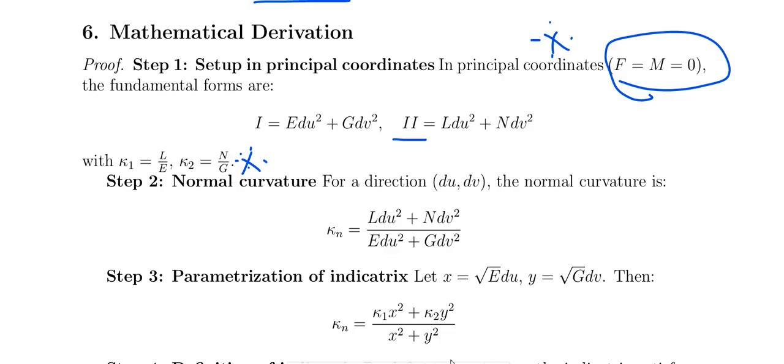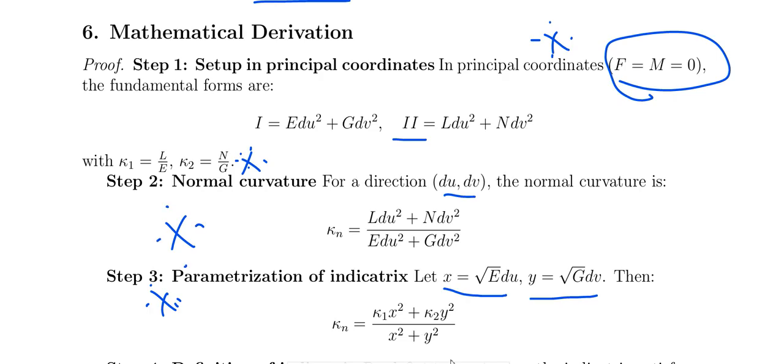And the normal curvature, for a direction du, dv, is defined as (L du square + 2M du dv + N dv square) divided by (E du square + G dv square), the second form divided by the first form. And the parameterization of the indicatrix is x equal to root E du, y equal to root G dv. So this is called the parameterization, and this is called the normal curvature.